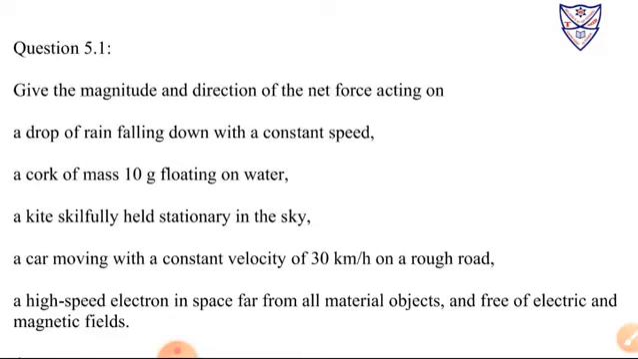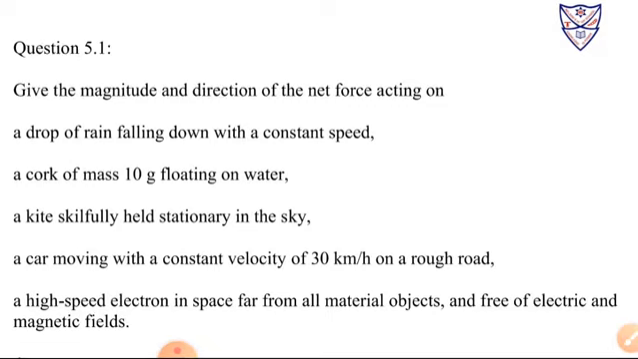Next, a car moving with a constant velocity of 30 km per hour on a rough road. The car is moving frontward. The force given by the car is in the frontward direction, but because of the frictional force, which is opposite to the motion, the net force again is zero. That's why the car is moving with a constant velocity.